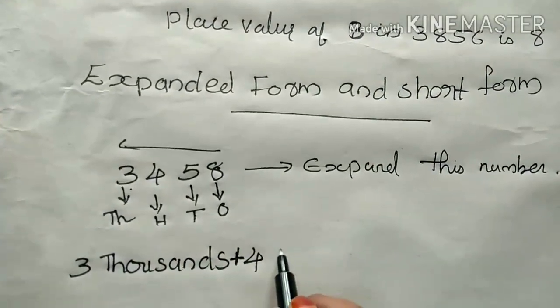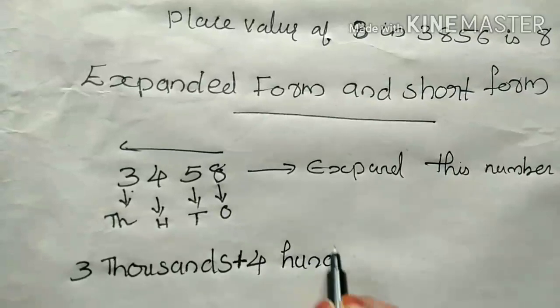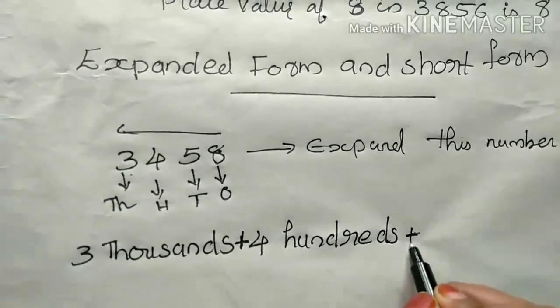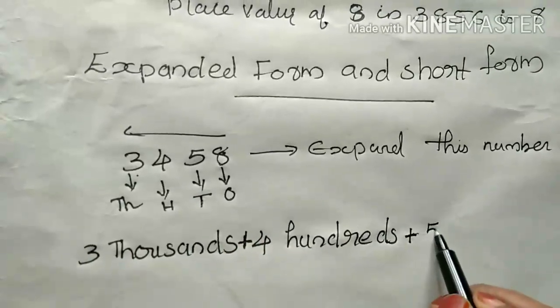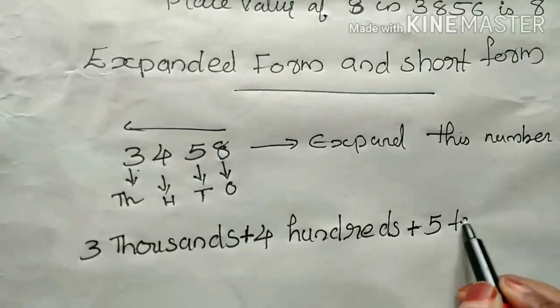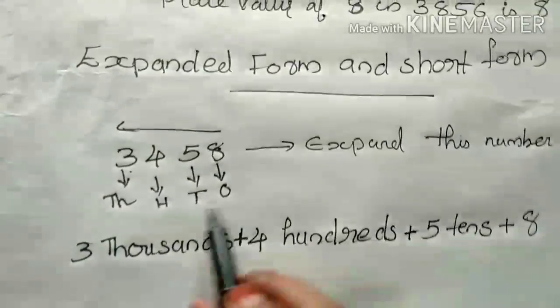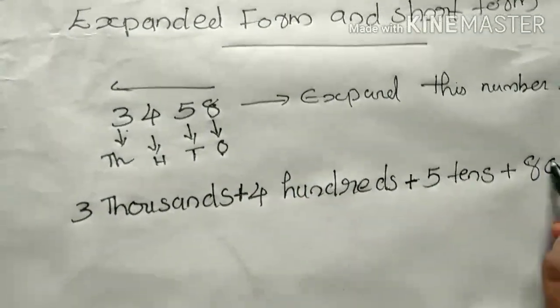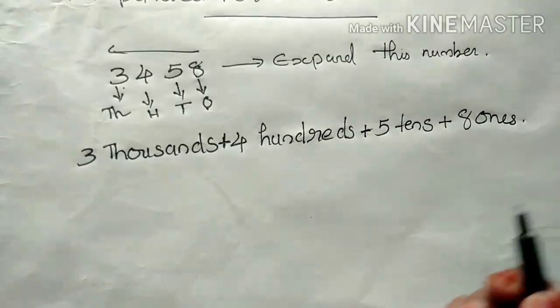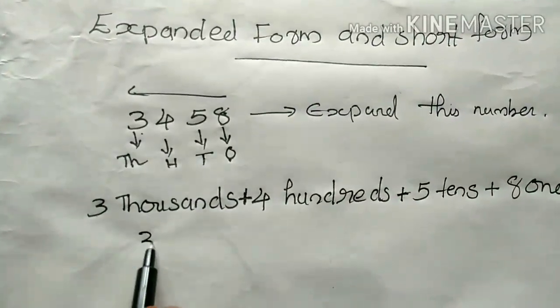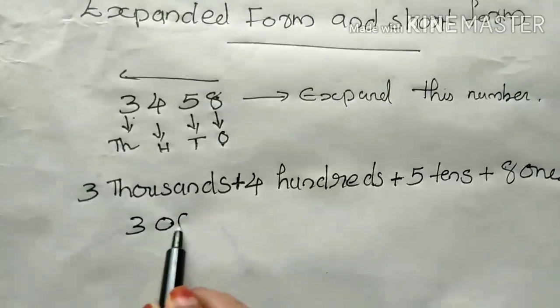Expanded form is the sum of the place values, so we write a plus symbol: 3 thousands plus 4 hundreds plus 5 tens plus 8 ones. This is called expanded form.